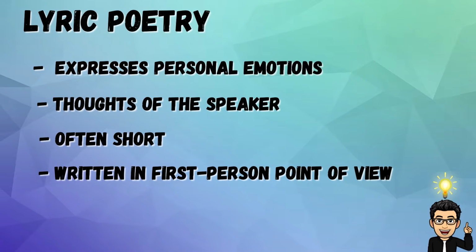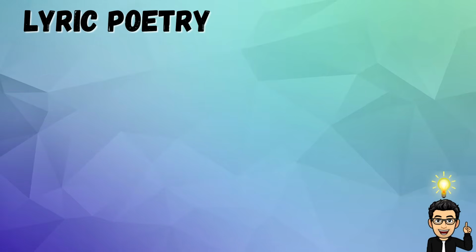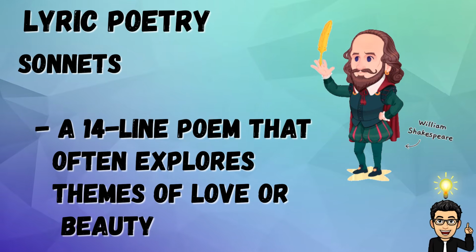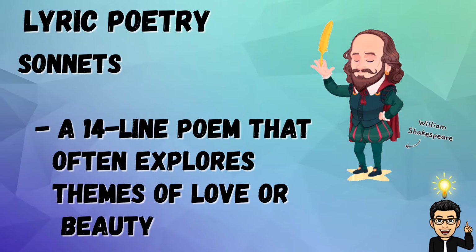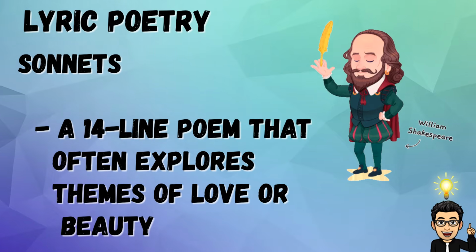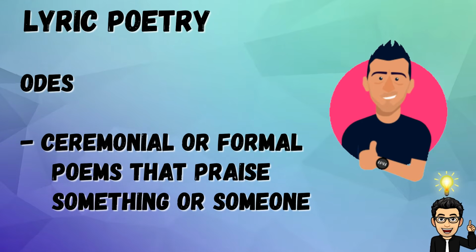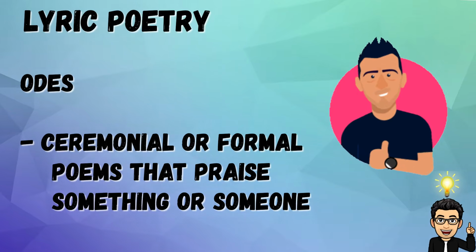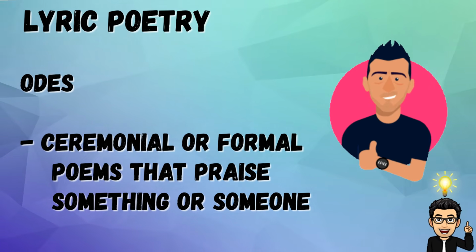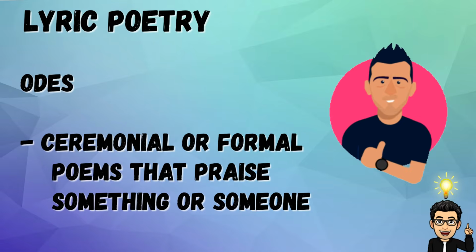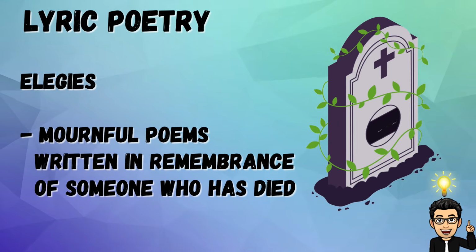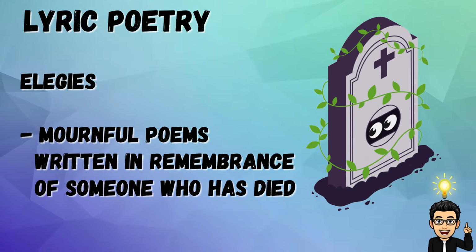Some examples of it are sonnets, which are 14-line poems that often explore themes of love or beauty. Odes, which are ceremonial or formal poems that praise something or someone. And elegies, which are mournful poems written in remembrance of someone who has died.